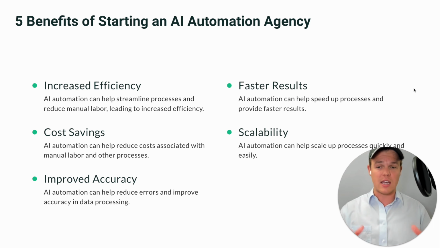But in this context, we can really look at the 5 major benefits of why starting an AI automation agency now is going to be really proactive in this year. This being increased efficiency, cost saving, improved accuracy, faster results, and scalability. There's going to be a lot of attractive selling points that you can sell to a business when you're trying to put AI automation in their back end.